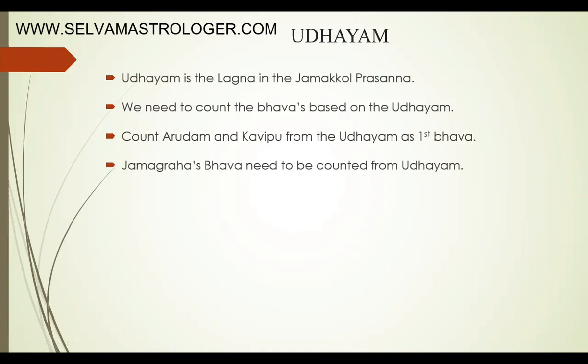If a planet is approaching towards Udayam, say if Mercury is approaching towards Udayam, then which house lordship it is having, that we need to count from the Udayam only. If Udayam is Gemini and Mercury is approaching, it is the Udayadipati and also the Lord of the 4th Bhava. So we need to count from the Udayam as the Lagna.